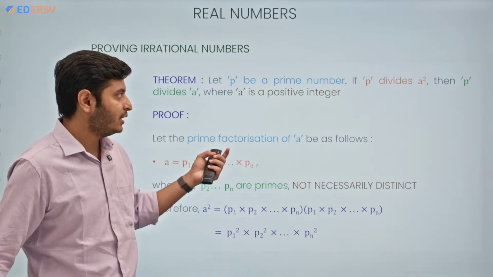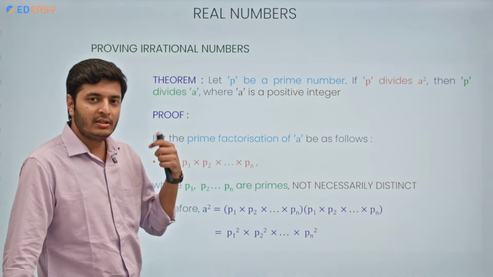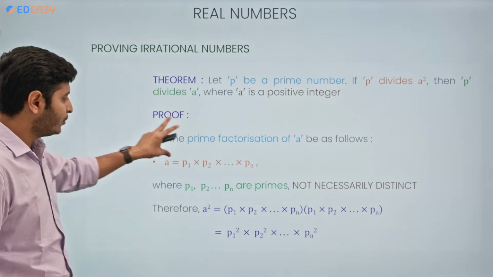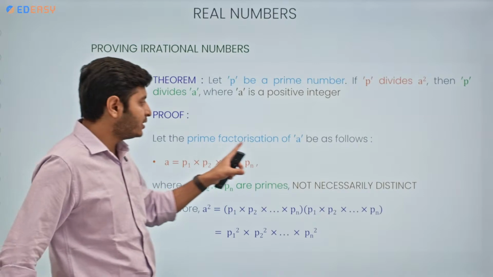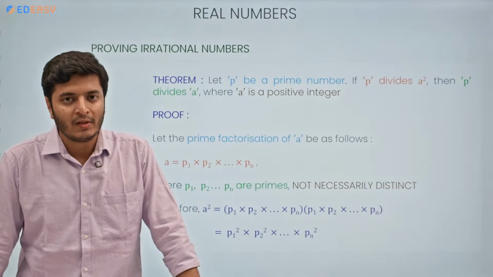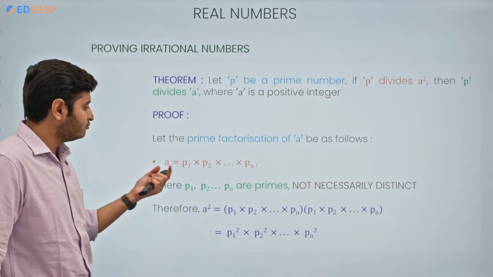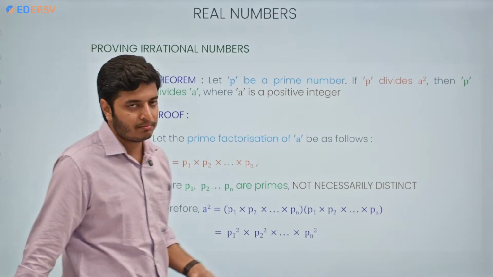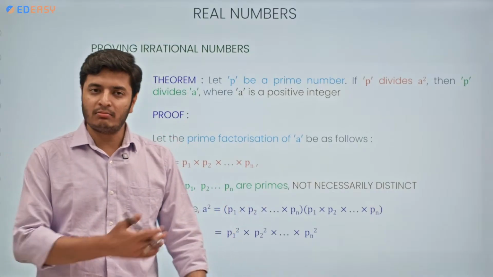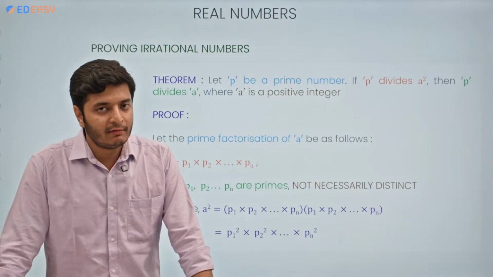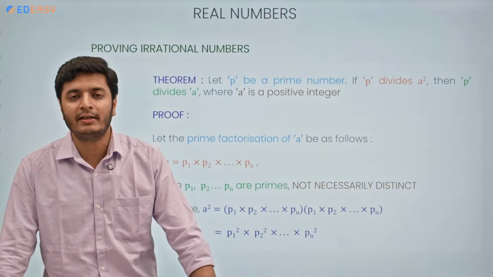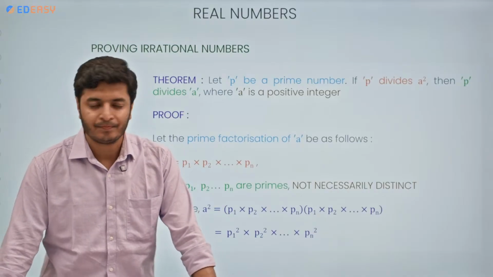This theorem we need to understand, because we are going to use it in the proof of the irrationality of any number. The proof of this theorem is: let the prime factorization of A be as follows. A is the main number, correct? The normal value is A. So the prime factorization of A is P1 into P2 into P3 and so on till Pn. Suppose we don't know the exact numbers, but these are prime numbers. P1, P2, P3 and so on till Pn can be distinct, or not necessarily distinct. They can be the same also.